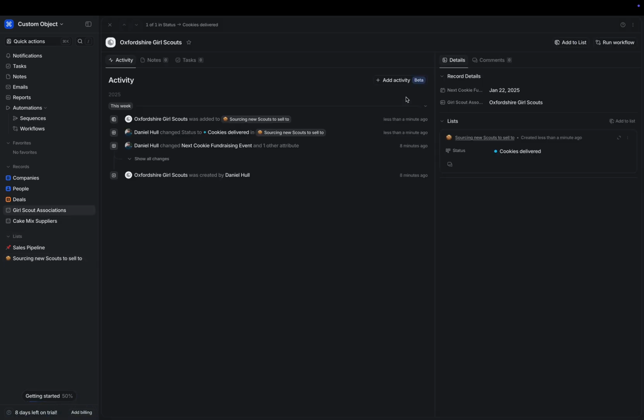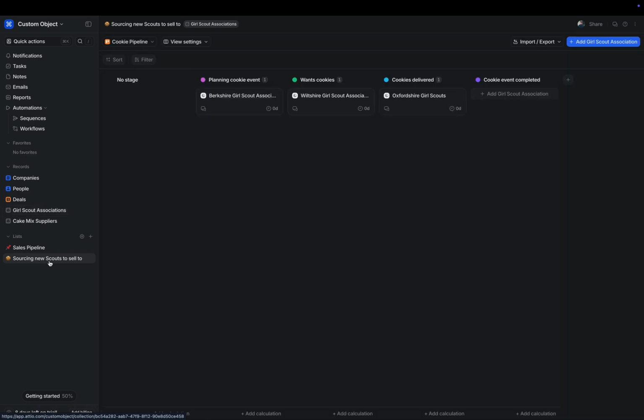When I click into a given association, we can see the status of cookies being delivered, along with those key attributes that we created on the custom object for the next cookie fundraising date. If we click back into this list, we can interact with the object data in a more flexible format.